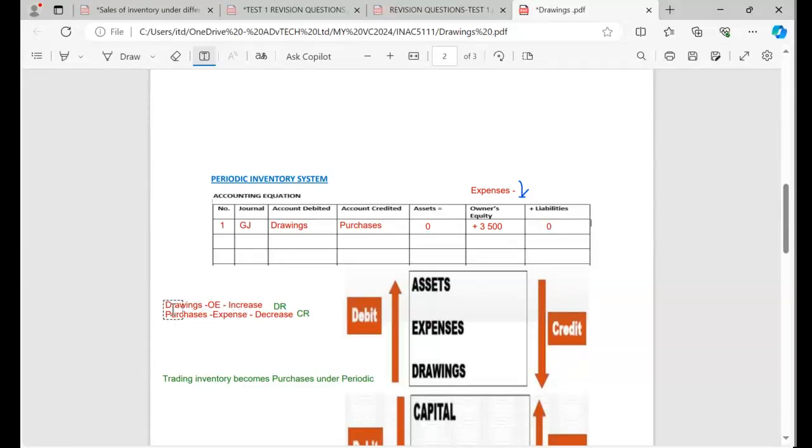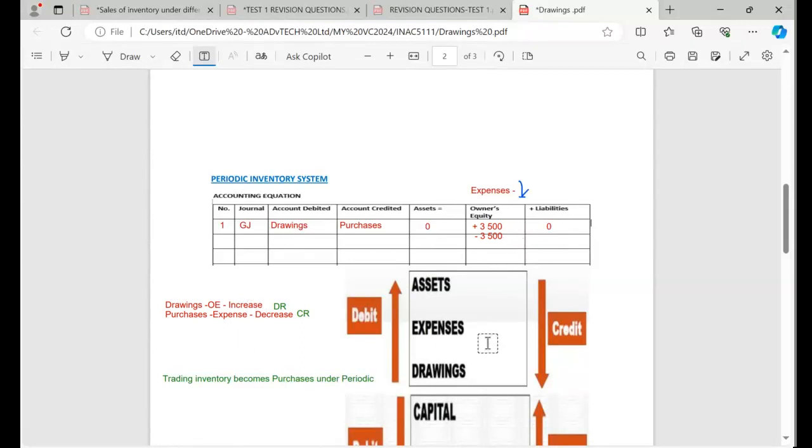Now, the drawings are increasing. Remember, because the drawings are increasing, they will have what? A negative impact. So it means I must come here and just write plus minus under the same. I'm going to say minus. You can only say plus minus 3.5, but you can write it twice. I prefer to write it again, unless you want to save your ink. Can you see now? So that's why I've got plus or minus. I had this plus because of the expenses decreasing. I had this minus because the drawings are increasing.